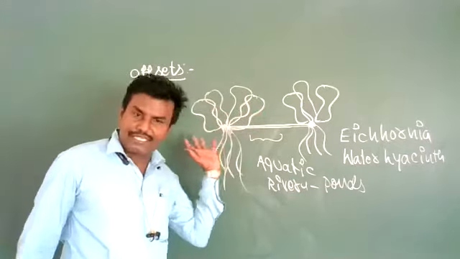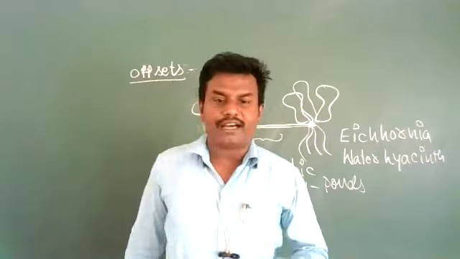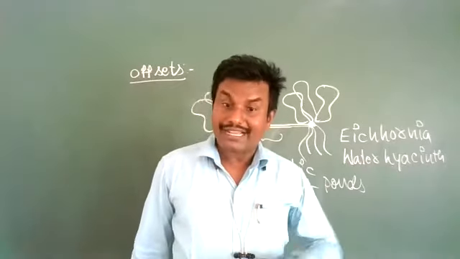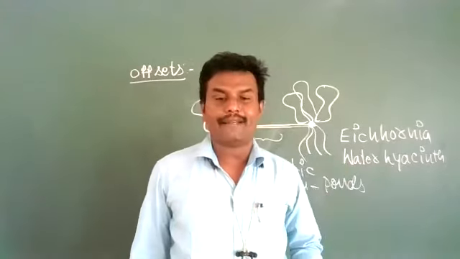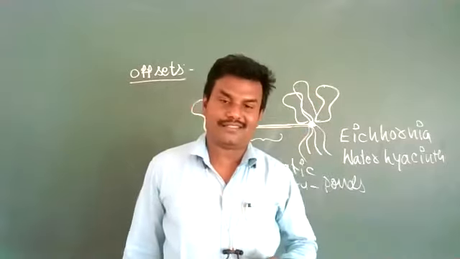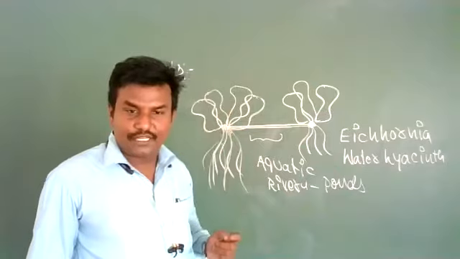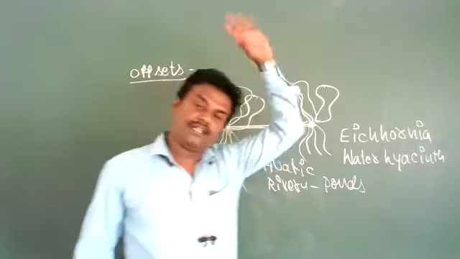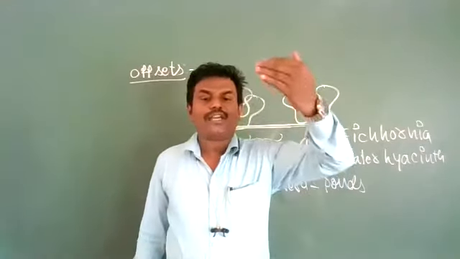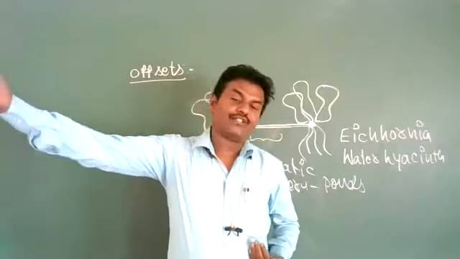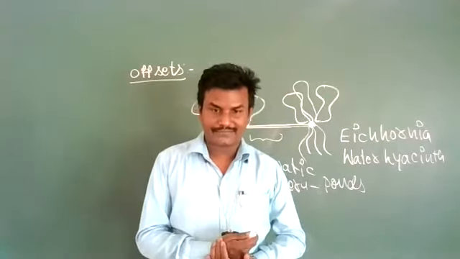If we see the shape and color of the Eichhornia leaves, we will feel happiness. For aesthetic sense, for the beauty of its color and leaf shape, some people in earlier days imported it from other countries to our country.